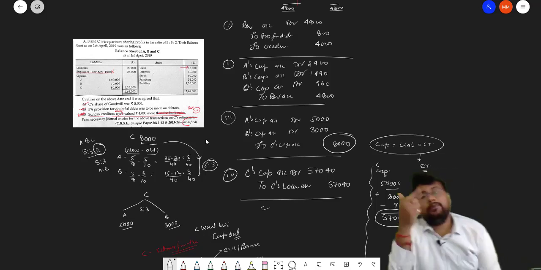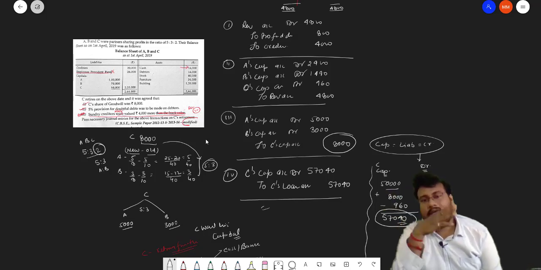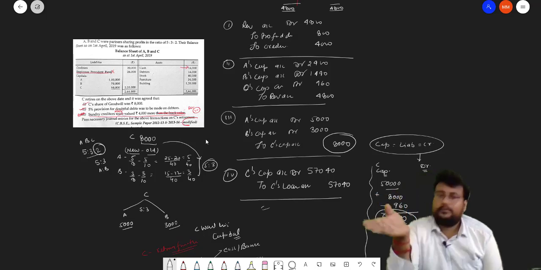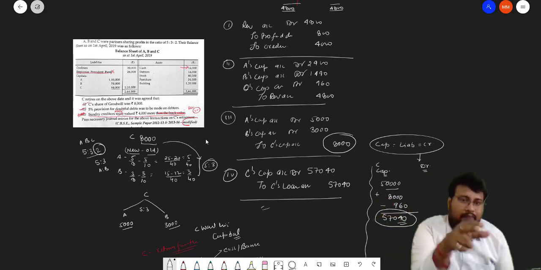More than the book value means it is overvalued, and when anything is overvalued, we have to decrease. So we decrease the creditors, a liability decrease, which means the revaluation credit side. So we rectified this question.